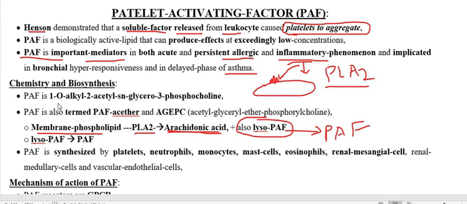Chemically, the platelet activating factor is 1-O-alkyl-2-acetyl-sn-glycero-3-phosphocholine. PAF, or platelet activating factor, is also termed platelet activating factor acether. Also it is called AGEPC, acetyl glyceryl ether phosphoryl choline.